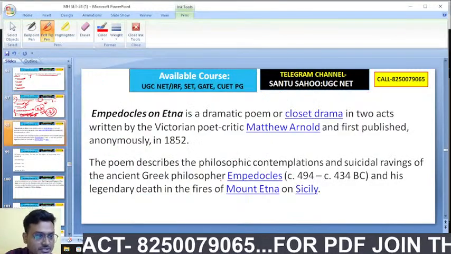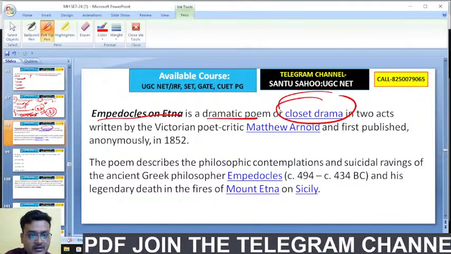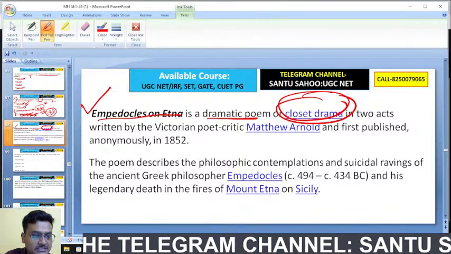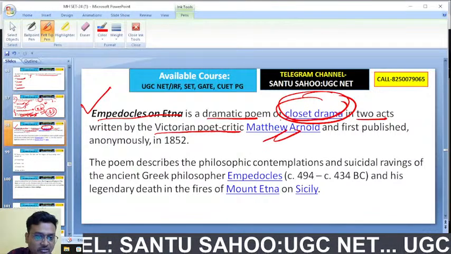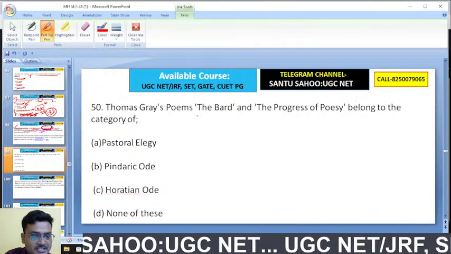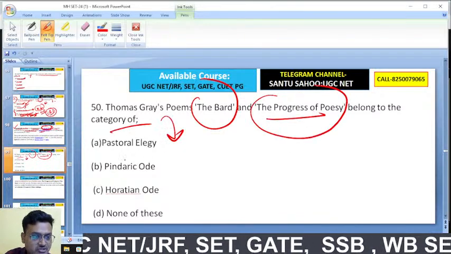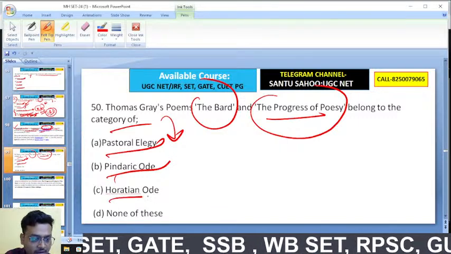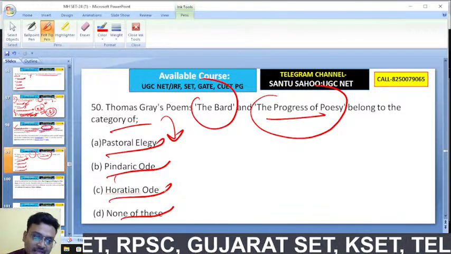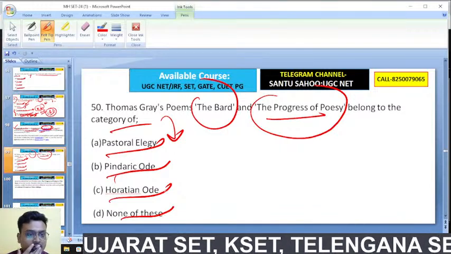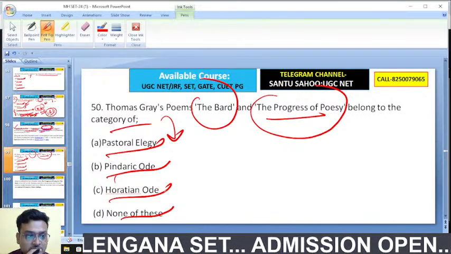Next question. Empedocles on Etna is a dramatic poem, or rather a closet drama. Remember that Empedocles on Etna is a closet drama in two acts, written by the Victorian poet and critic Matthew Arnold. Thomas Gray's poems The Bard and The Progress of Poesy belong to which category: pastoral elegy, Pindaric ode, Horatian ode, none of these? Thomas Gray has written Pindaric odes as well as Horatian odes. So The Bard and The Progress of Poesy belong to the category of what?